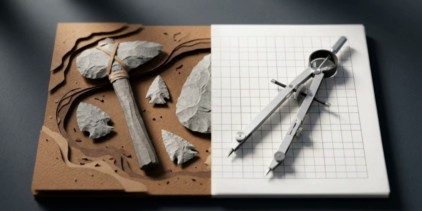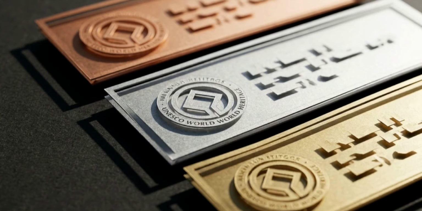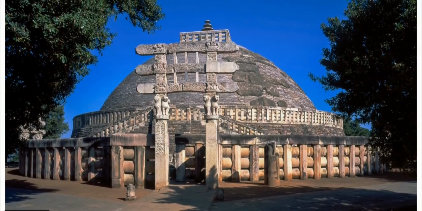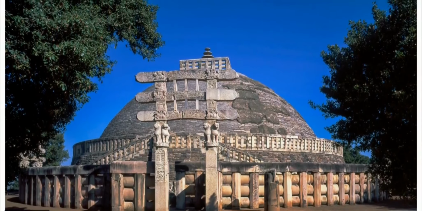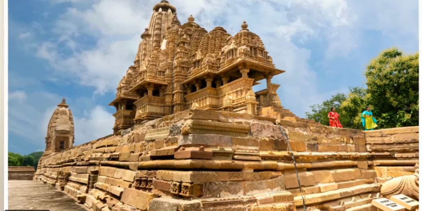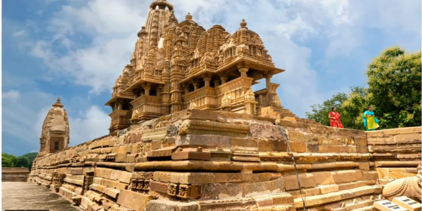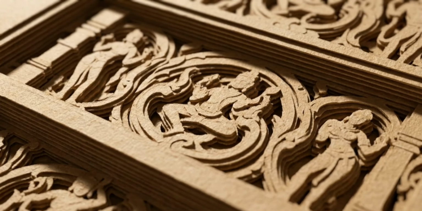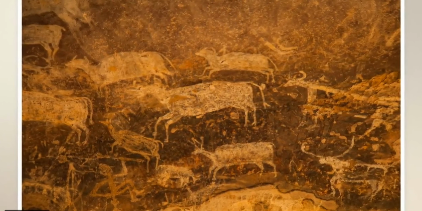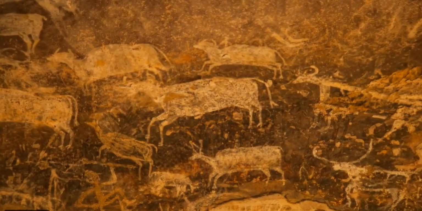Human history is just as firmly anchored to this landscape. The state contains 3 distinct UNESCO World Heritage Sites, each marking a different era of civilization. This is the Great Stupa at Sanchi. Commissioned under the Mauryan Emperor Ashoka, it stands as one of the oldest stone structures in India. Further northeast, we find the Khajuraho group of monuments. Constructed by the Chandela dynasty between the 10th and 12th centuries, these Nagara-style Hindu and Jain temples are renowned for their architectural execution. Predating both are the rock shelters of Bhimbetka. These Paleolithic and Mesolithic cave paintings provide the earliest evidence of human life in the region.